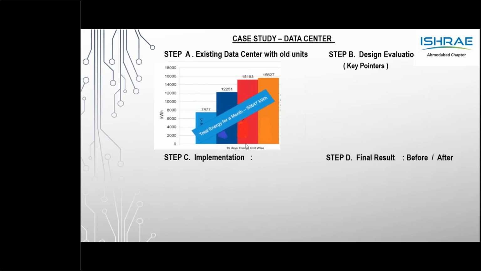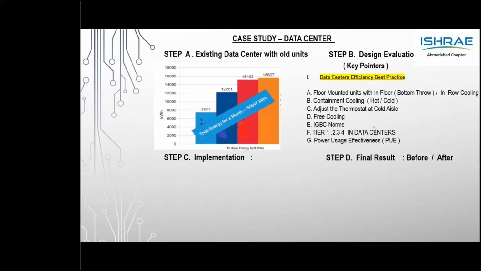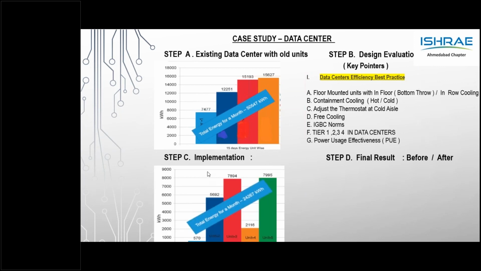So a quick case study. This is a live data center, a pretty old data center which had a mix and match of old CCUs and a couple of comfort ACs, where the power consumption drawn was very high. And we talked about best practice efficiency, looking at ASHRAE norms, containment, design checklist, the PUE, and the COP levels. Once we implement all these important points, directly related to the CCU, which as I said accounts for almost 23% in a data center,